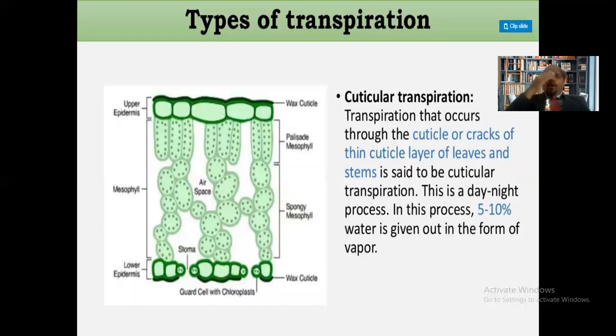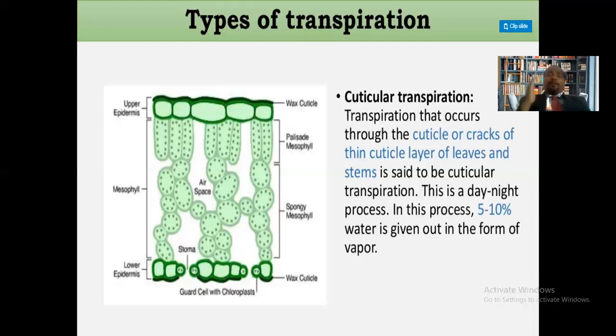We all know about the cuticle. The epidermis of the plant, whether of the stem or of the leaf, both upper and lower epidermis, secretes some waxy substance over it, isn't it? That waxy substance accumulates over the surface of the epidermis and is called the cuticle. Its function is to protect the plant from infection, particularly infection by microbes. Another function of the cuticle is to prevent excess water loss. Although the cuticle is there to prevent water loss, some water loss still takes place through it. Getting it?